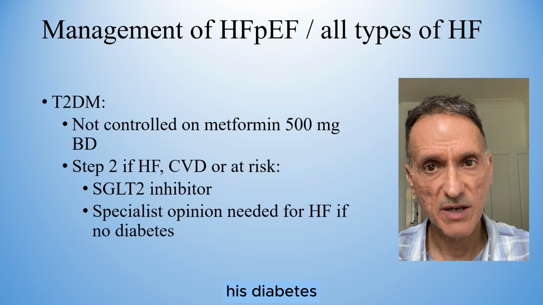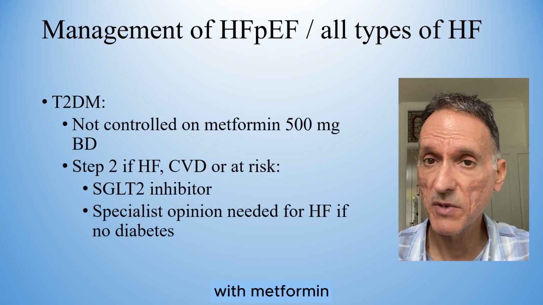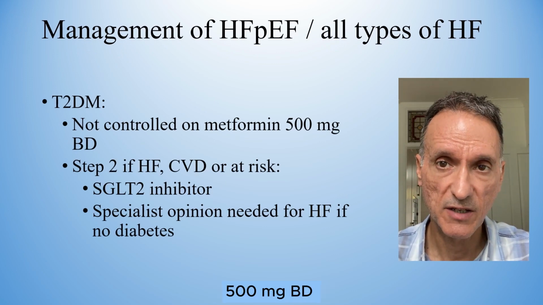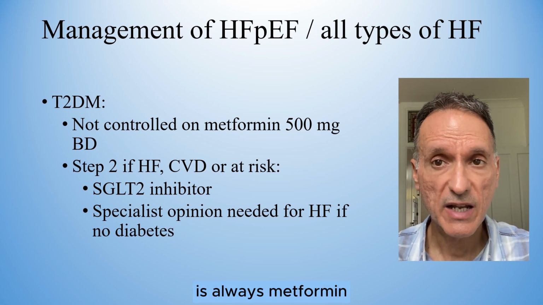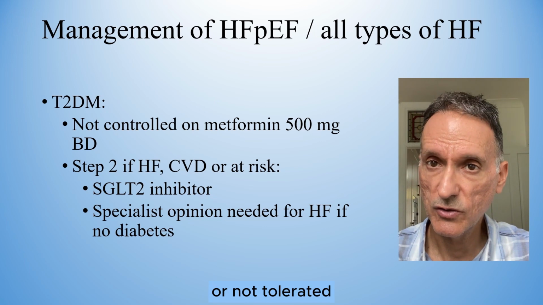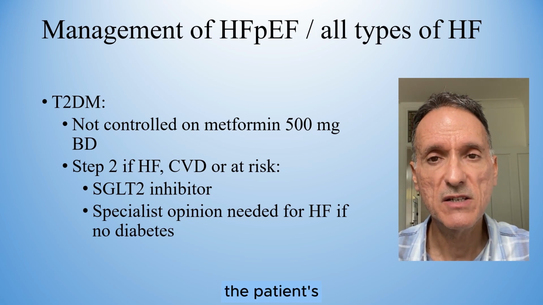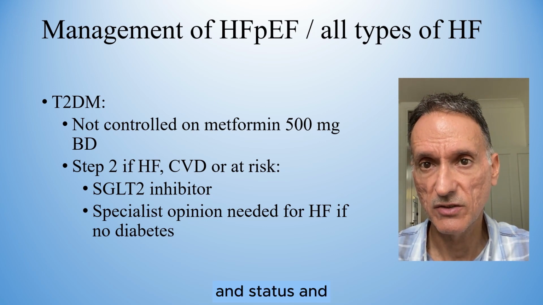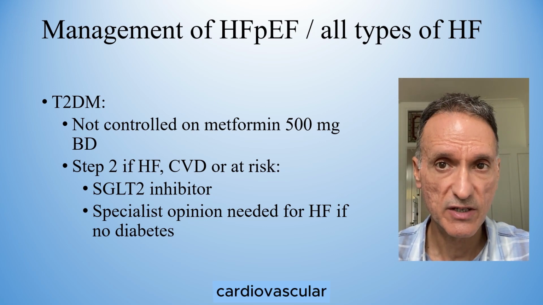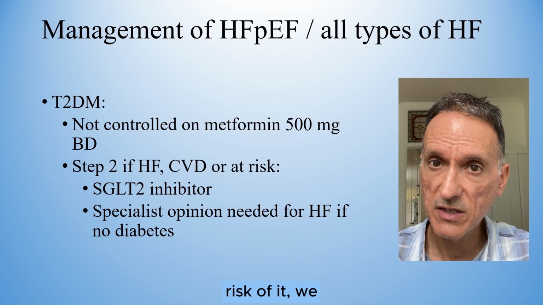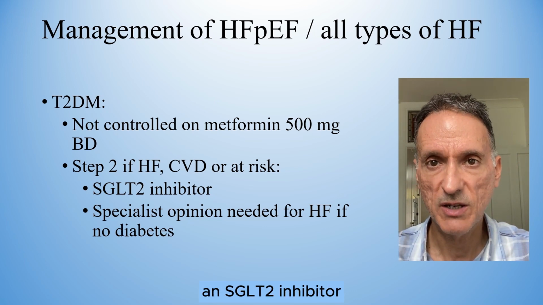Let's now look at his diabetes, which is not well controlled with metformin 500 mg BD. NICE says that the first step is always metformin, and if metformin is not enough or not tolerated, we will assess the patient's cardiovascular risk and status. And if the patient has heart failure, atherosclerotic cardiovascular disease, or is at risk of it, we should start an SGLT2 inhibitor.